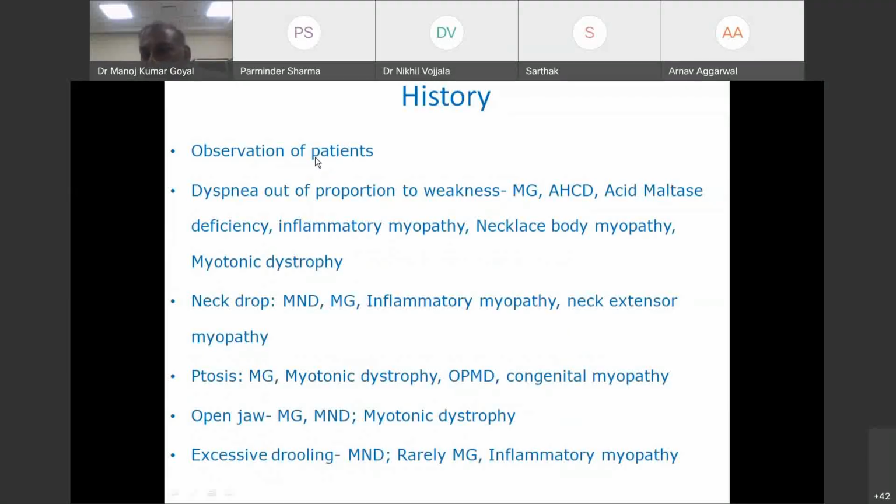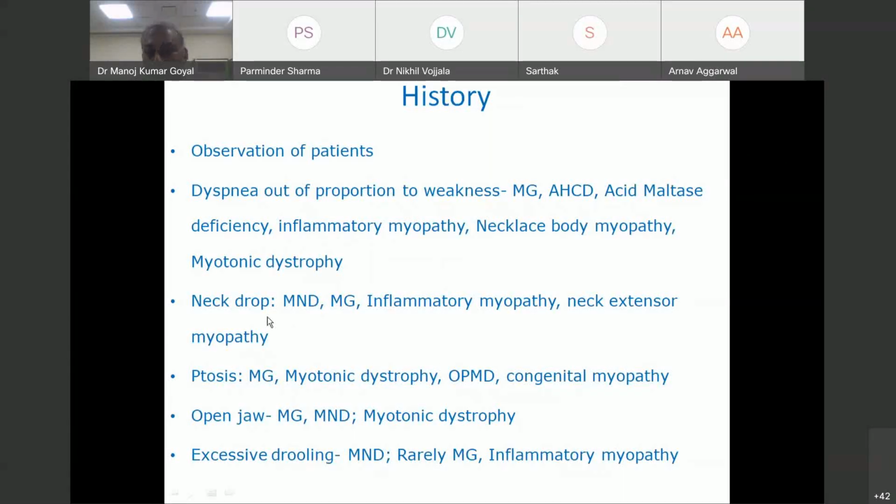Then observe the patient. Okay. If you see dyspnea out of proportion to weakness, there are very few possibilities: myasthenia, anterior horn cell disease, acid maltase deficiency, inflammatory myopathies or myotonic dystrophy. Other than myotonic dystrophy, in most of the muscular dystrophies, dyspnea is equivalent to the clinical condition. It will occur late. But in myasthenia, anterior horn cell disease, acid maltase deficiency and inflammatory myopathy, it can be out of proportion to weakness, more than weakness.